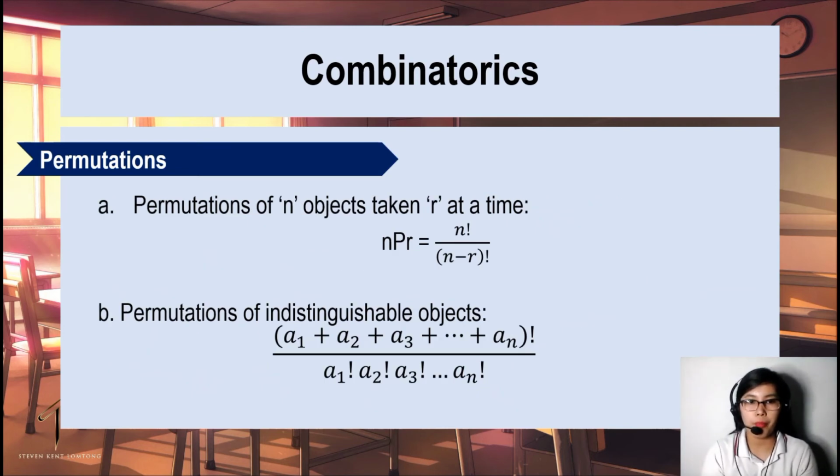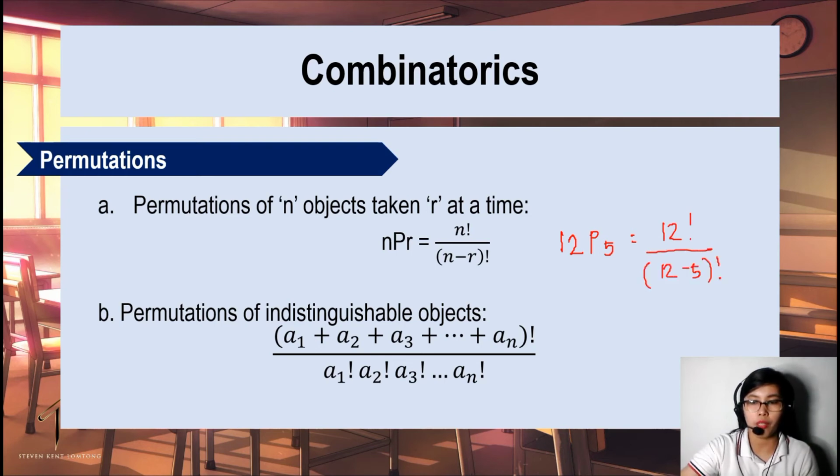And we also have permutation of n objects taken R at a time. The formula is nPr equals n factorial over n minus r quantity factorial. It's actually in our calculator, under the times symbol. If we have, for example, 12P5, instead of writing this as 12 factorial over 12 minus 5 factorial, we can calculate this in our calculator.